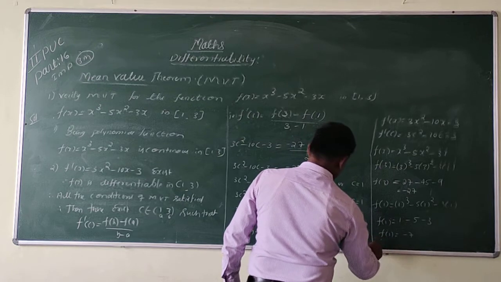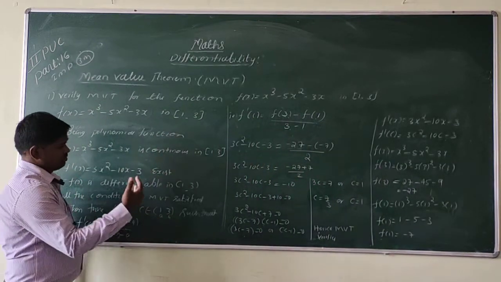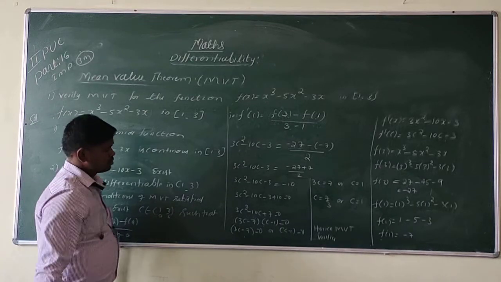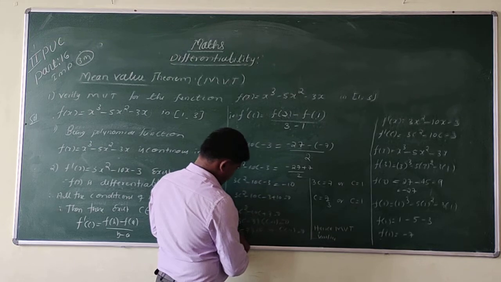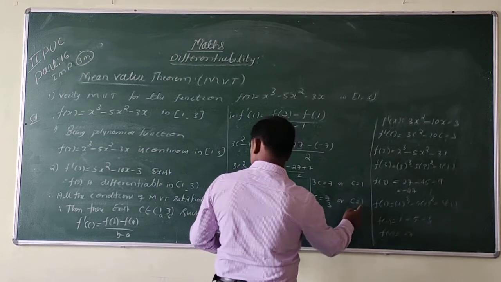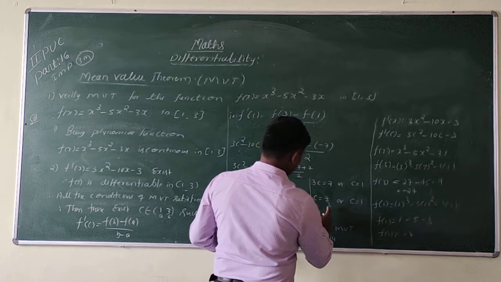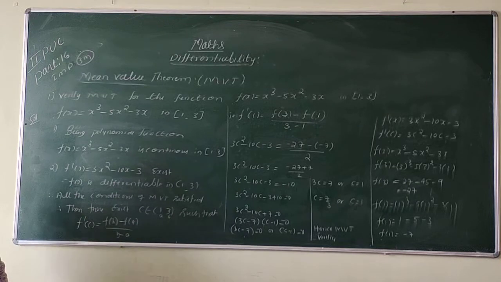So take the interval 1, 3 and check whether it is satisfied or not. c is equal to 1 and 7 by 3. Verify whether they belong to this interval or not.